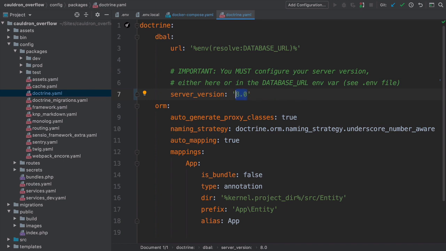This is kind of an annoying thing to set, but it is important. It tells Doctrine what version of MySQL we're running so that it knows what features are supported. It uses that to adjust the exact SQL it generates. Make sure that your production database uses this version or higher. Next, let's create our first database table by generating an entity.